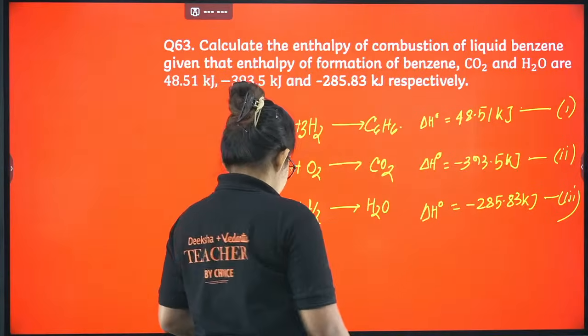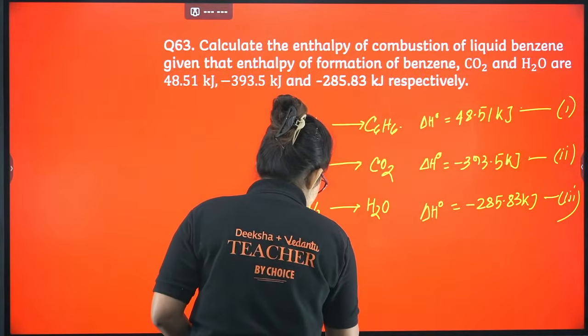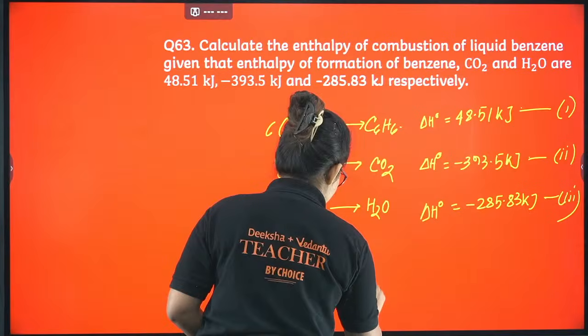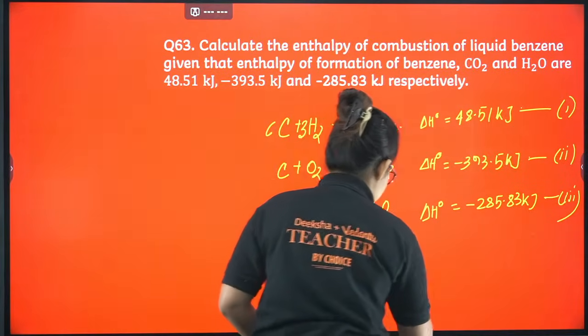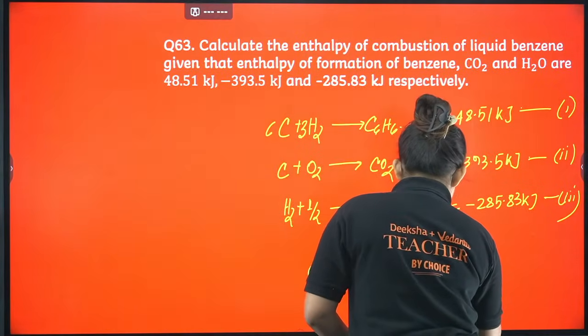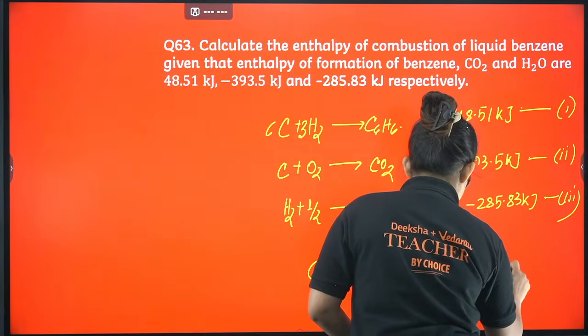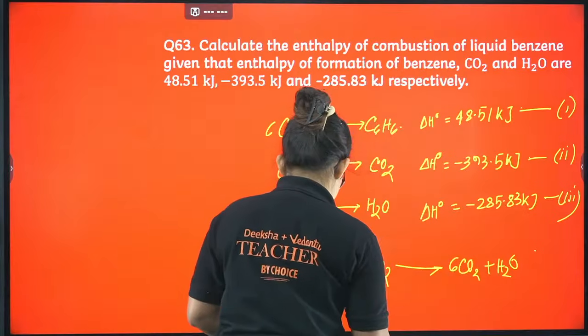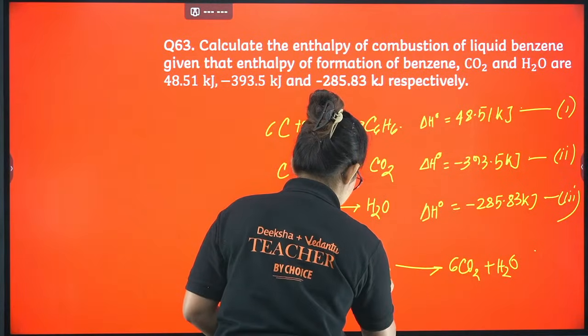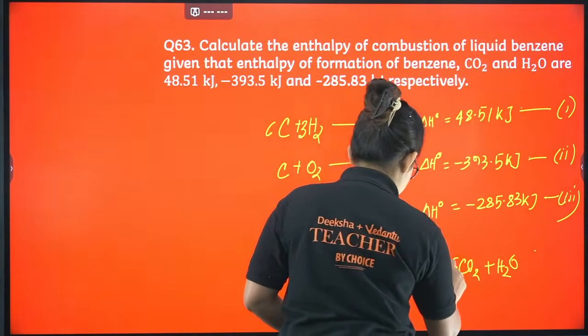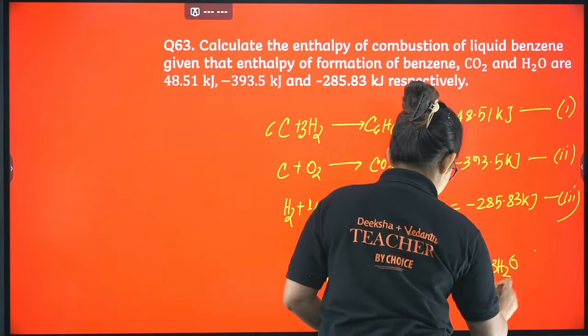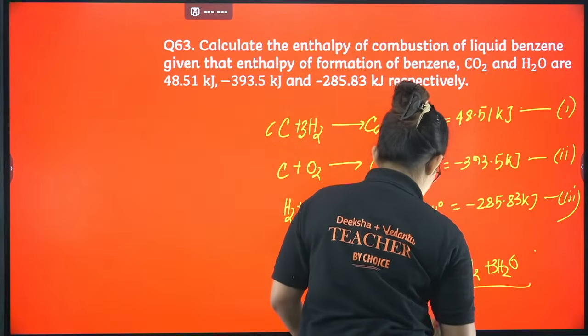So the main equation is something like C6H6 plus O2, combustion of benzene, right? Then you will end up with 6CO2 plus 3H2O. Let me balance it a little. It should be 15 by 2 for O2, here it should come 6, and this is 3. This is the main equation you have to come up with.